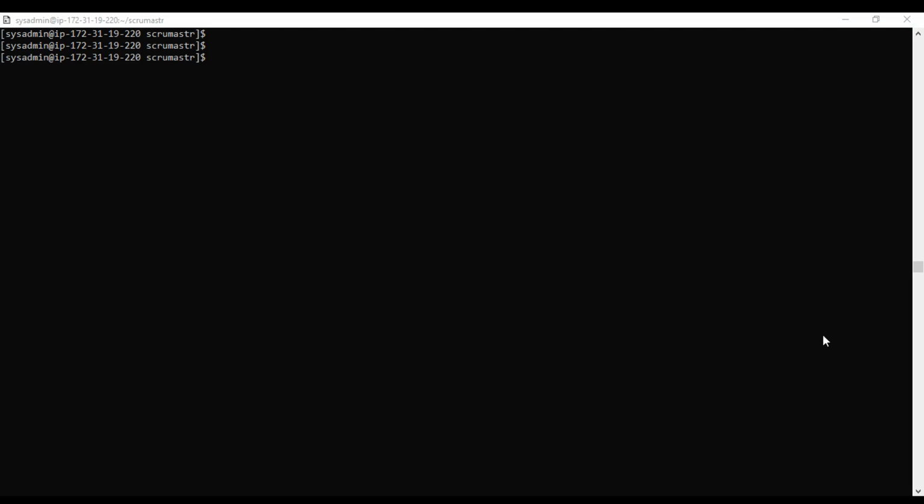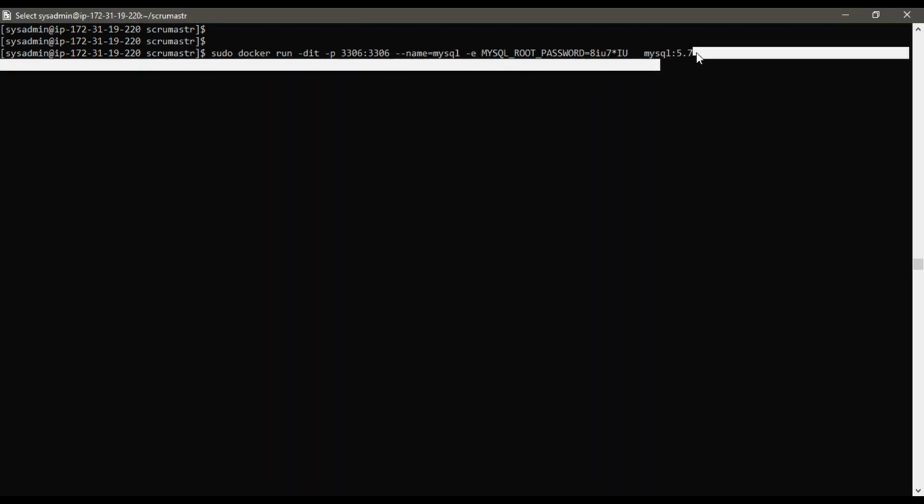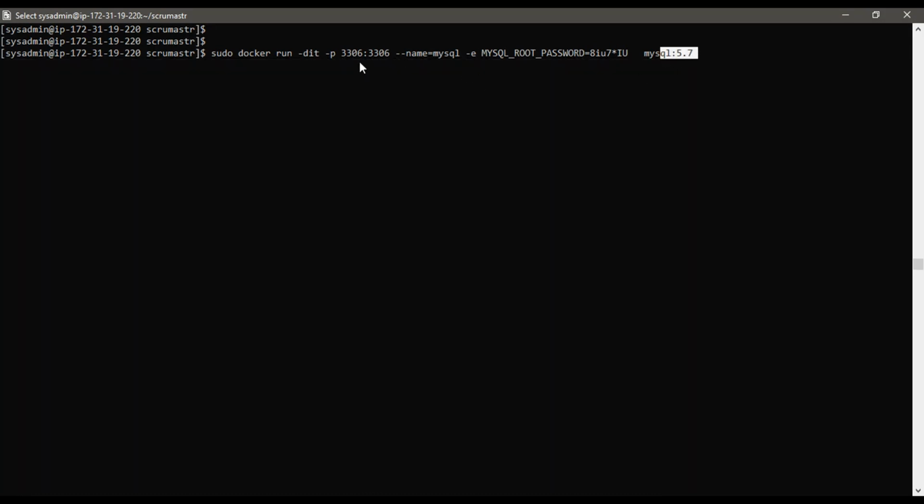MySQL will be the database engine for our application. I will be using version 5.7. I will name the container MySQL and then hit enter. The container is running now.